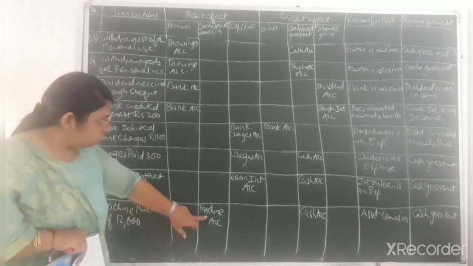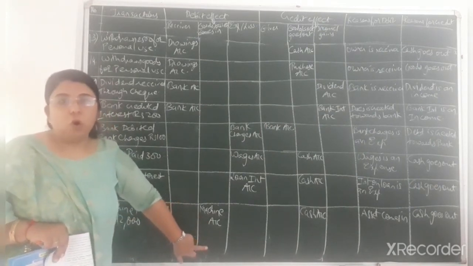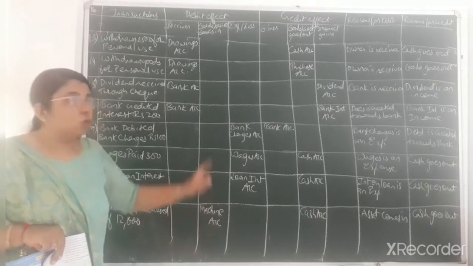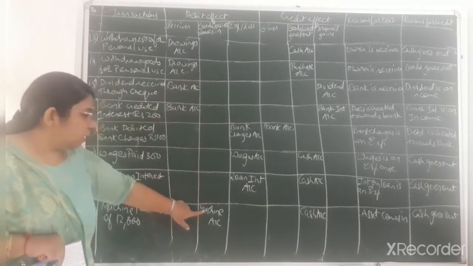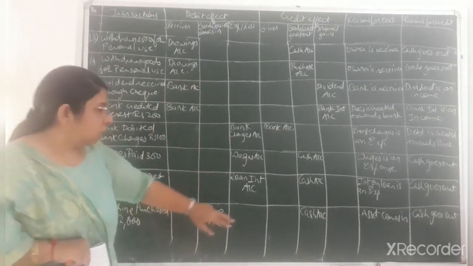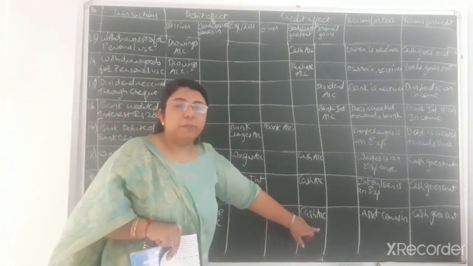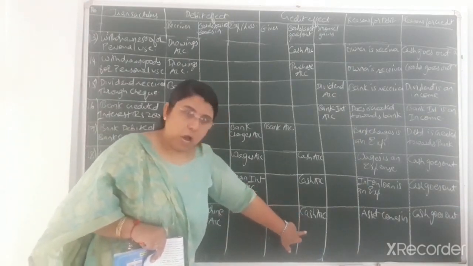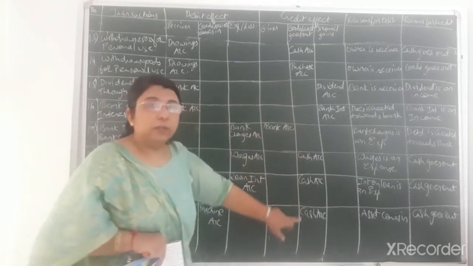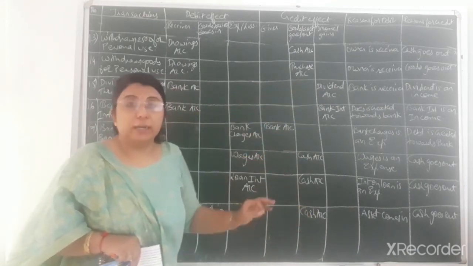12,000. So asset comes in, so debit what comes in as per the rule of real account. Goods or assets come in, then as per real account, machine account will be debited over here. And because of the purchase we have made the payment in cash, so cash goes out. Okay, as per the rule of real account, because cash is one kind of current asset.